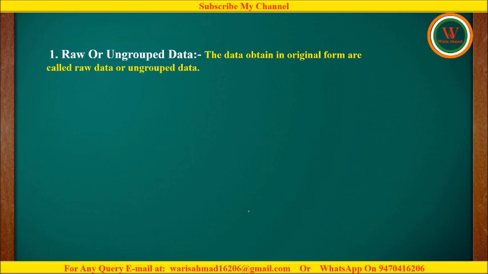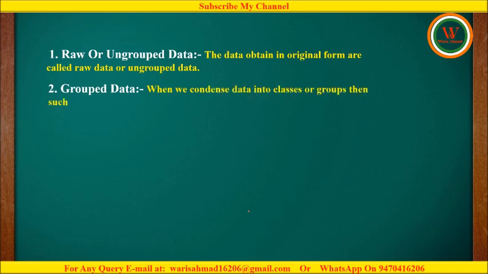Now the next topic is grouped data. When we condense data into classes or groups, then such a presentation of data is termed as grouped data. It means after collecting the original data, if we are converting them into classes or groups, then that type of data is termed as grouped data.